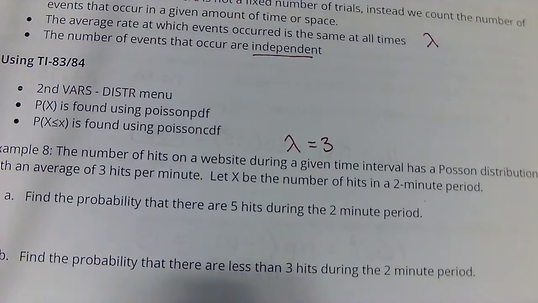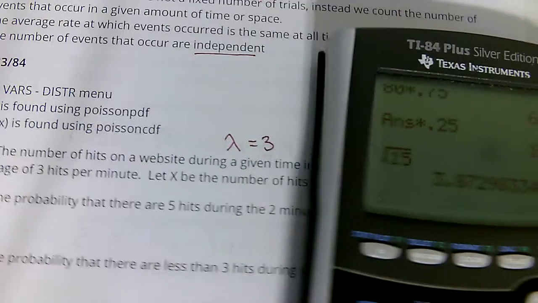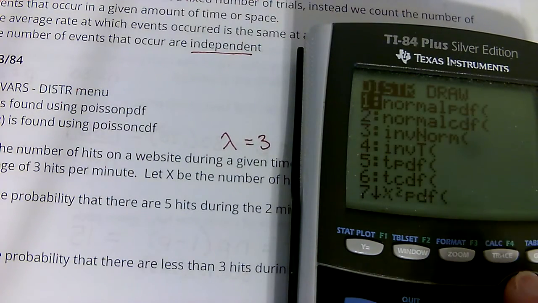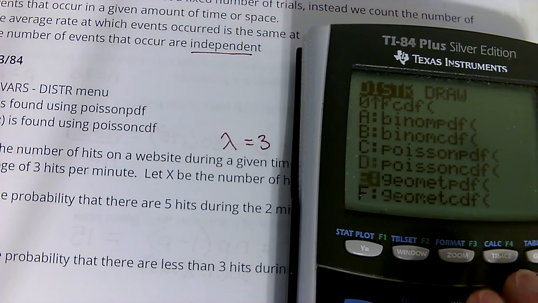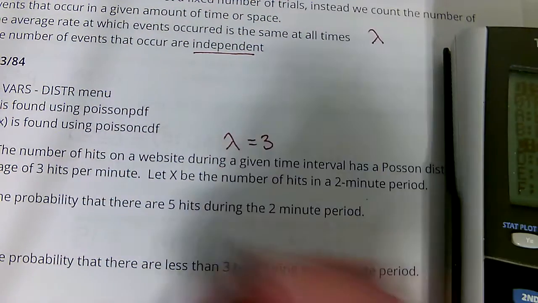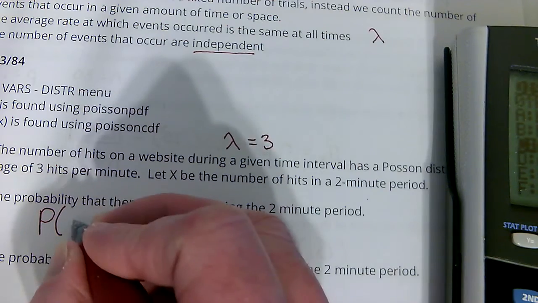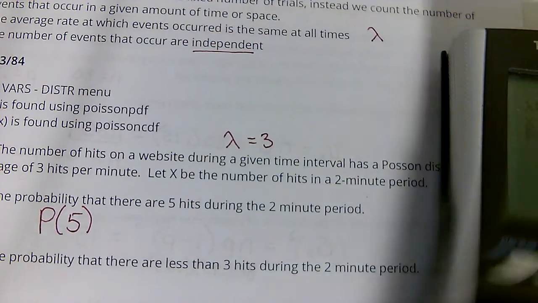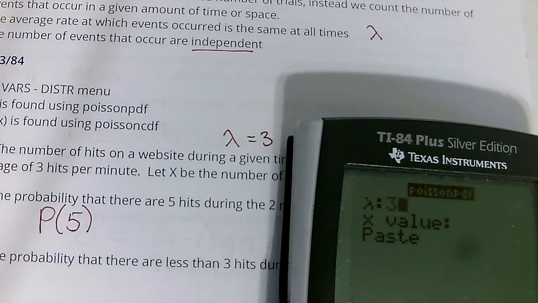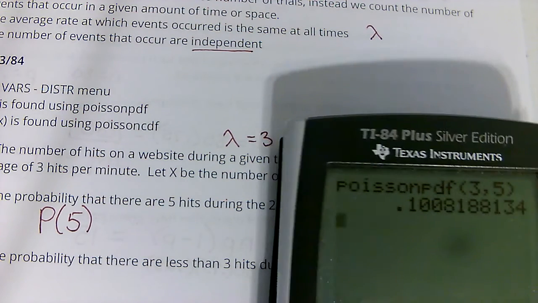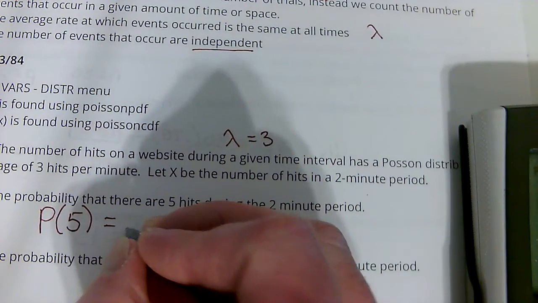So in the distribution, I'm going to go in here, 2nd Vars, and if you up arrow, it's faster to get to this one. Since we want exactly 5 hits, not less than, just the 5, that's PDF. Lambda is 3, and we want 5. And we get 0.10.